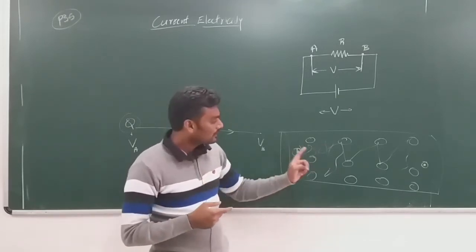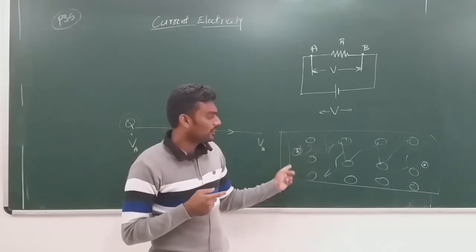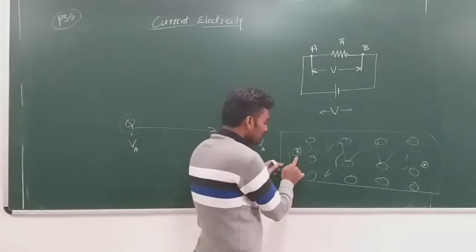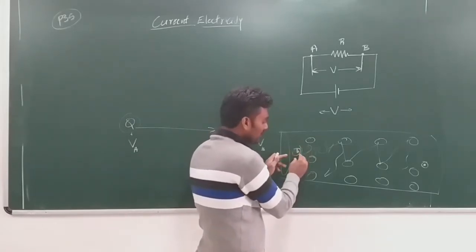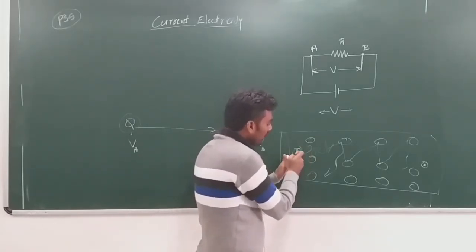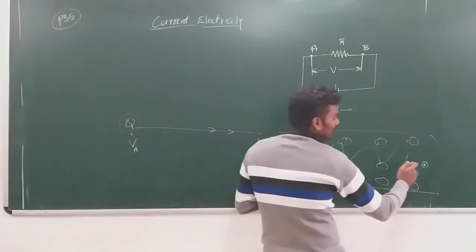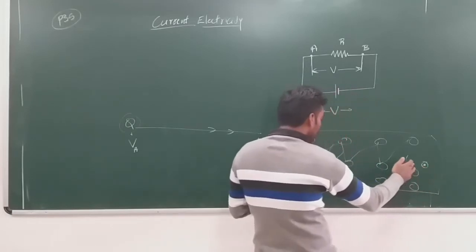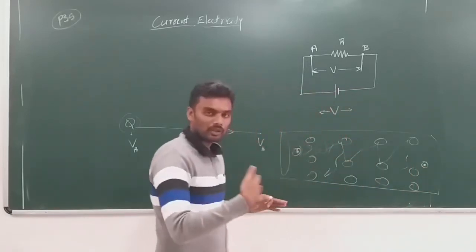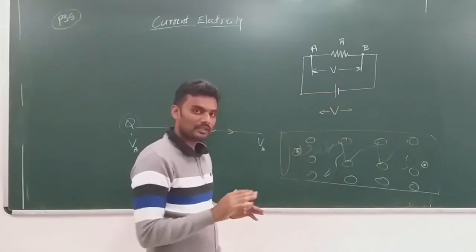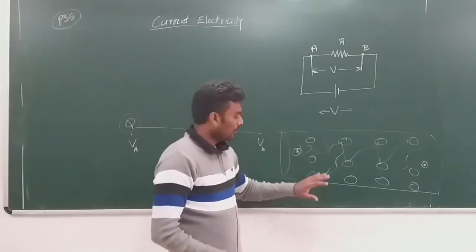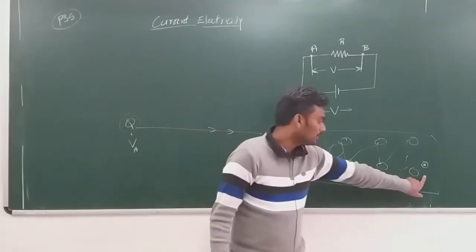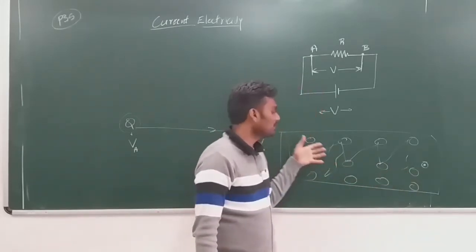Now when I take the same interpretation in terms of potential energy and kinetic energy, see, the potential energy of this charge at this point is greater than the potential energy of the same charge at this point, right? Because we need to have a potential difference and hence the charge can move. So here you have higher potential and here you have lesser potential, and you have a certain charge moving.